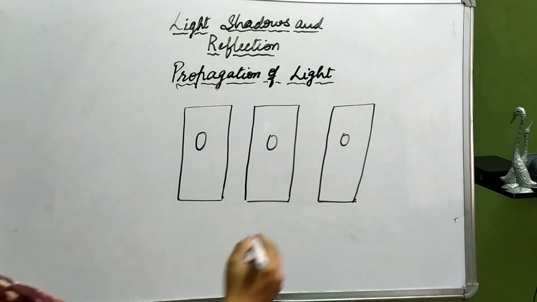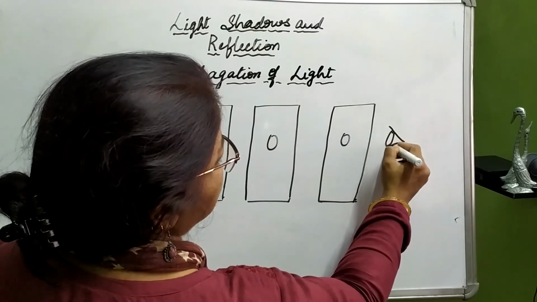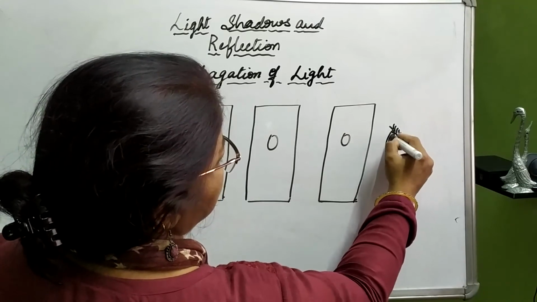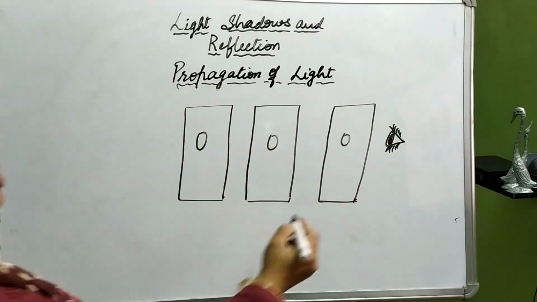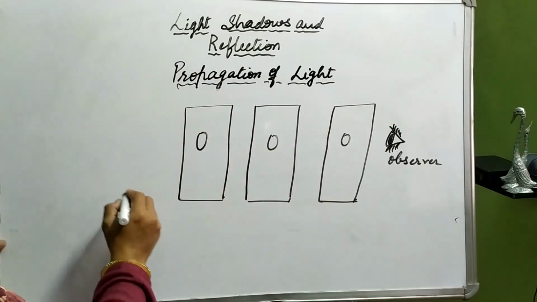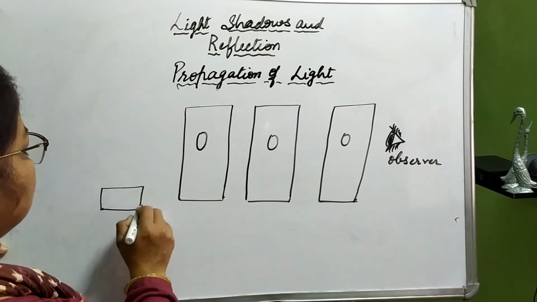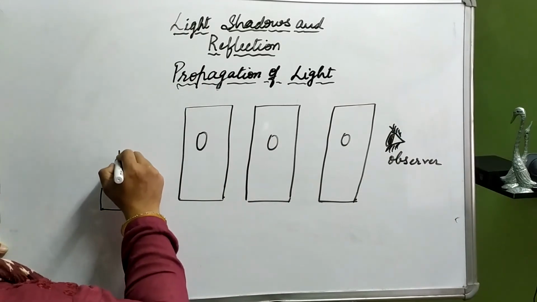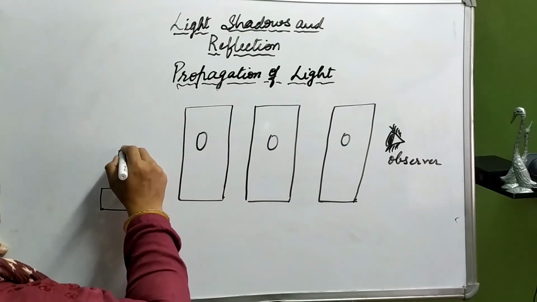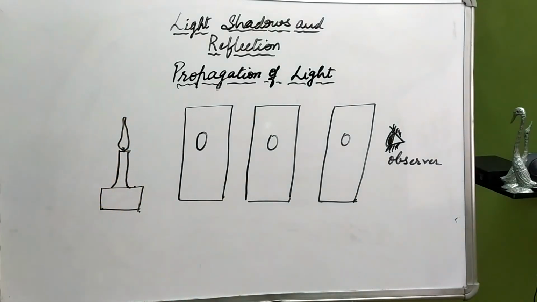The observer's eye is just here, and here is a candle placed on a stand, and the flame of the candle.